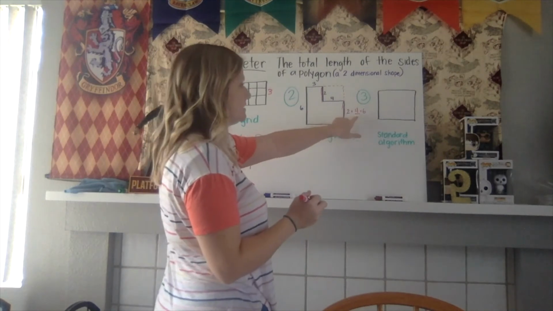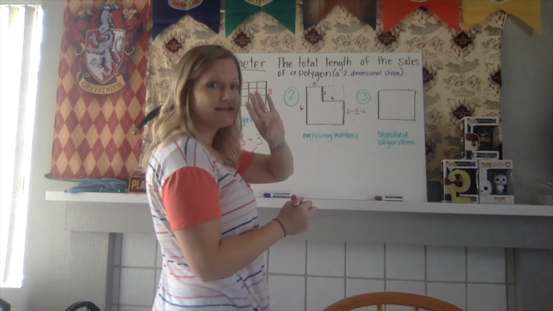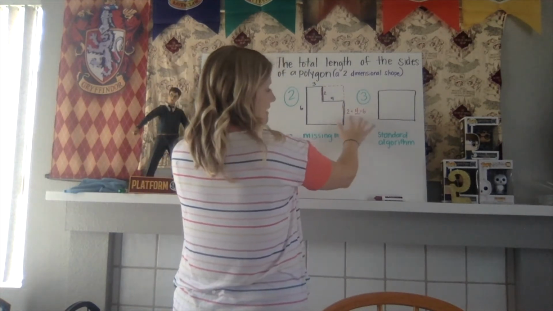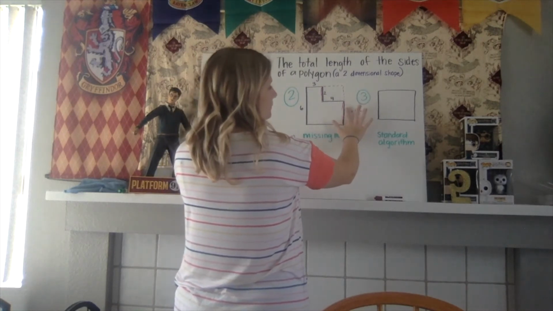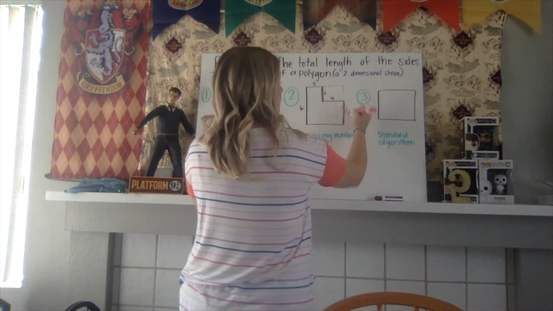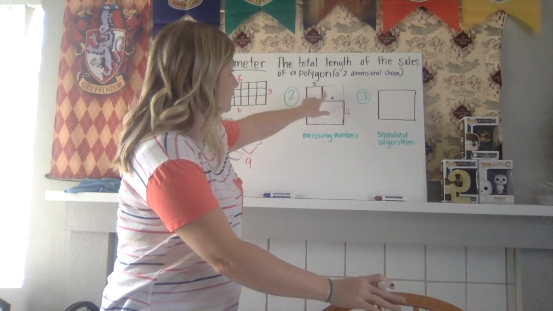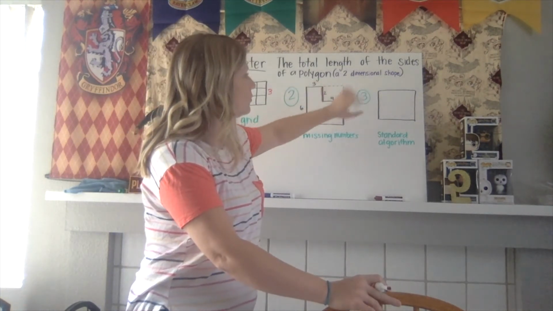So what that means is that this length of the shape right here has a value of 4, okay? So we used this algorithm to figure out what this missing piece was, the underlined section. We can go ahead and erase that, and we can just label that with a 4 because now we know that 2 plus 4 is equal to 6. So we're talking about the whole length.